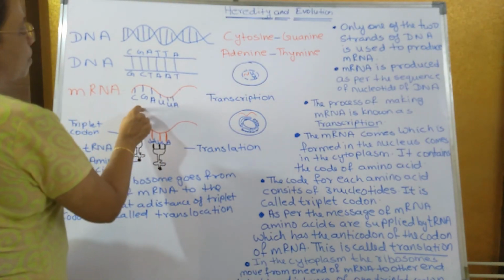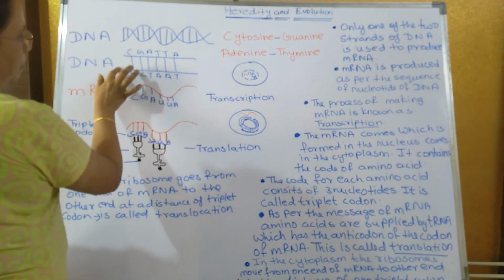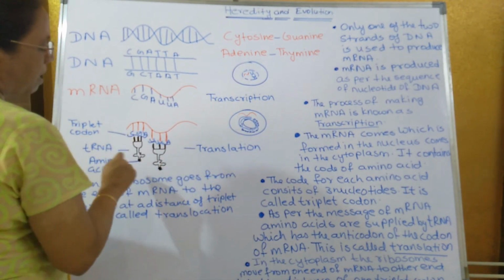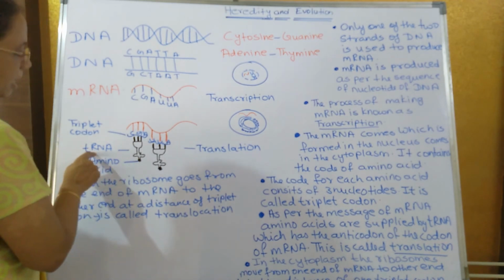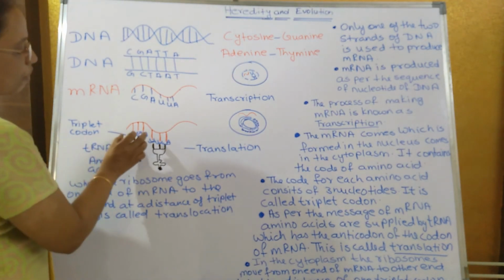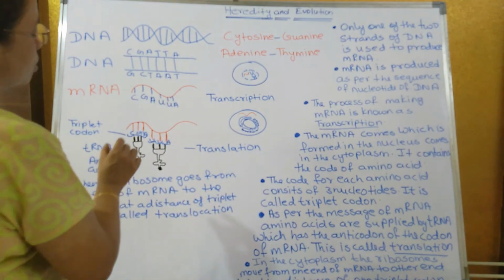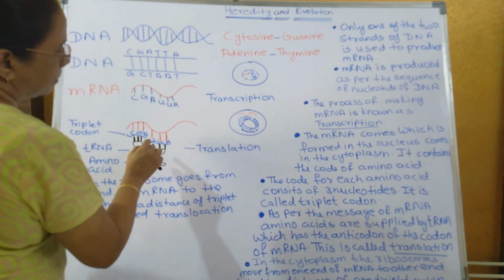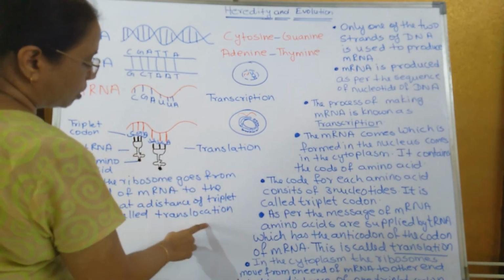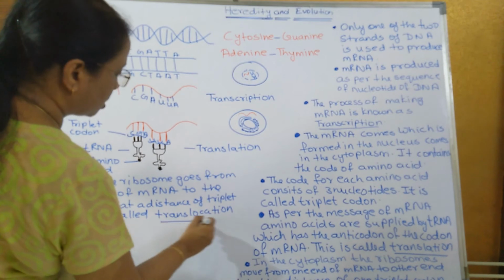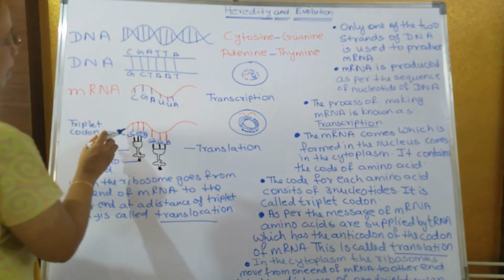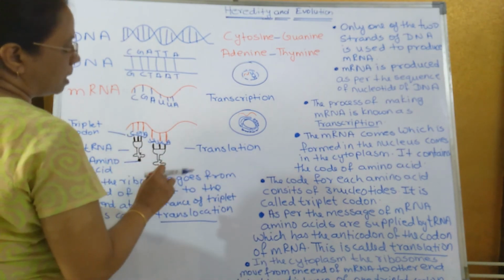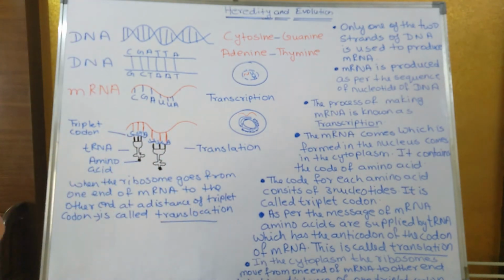So what is transcription? The making of mRNA, or copying of mRNA from the DNA, is known as transcription. What is translation? The codes which are given by mRNA are translated by tRNA because it has the anticodes of the codes of 3 nucleotides of mRNA and brings one amino acid. Now what is translocation? Translocation is when the ribosome goes from one end of the mRNA to the other end through the distance of a triplet codon.